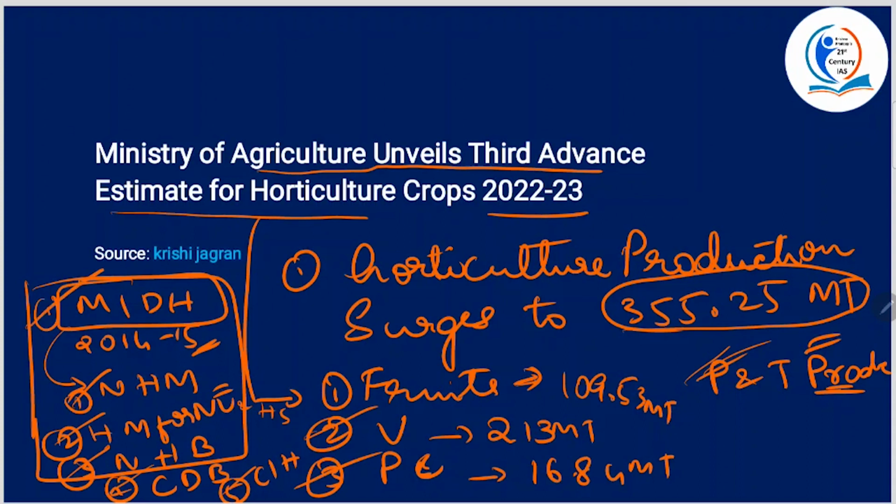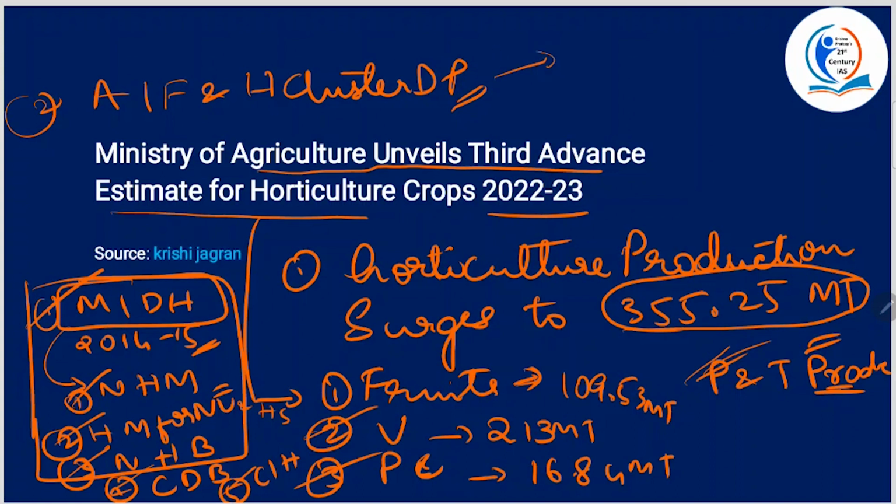This is one thing. And we also have the Agriculture Infrastructure Fund and the Horticulture Cluster Development Program. All right. See, it was launched to create community farming assets, integrated post-harvest management infrastructure, and to promote horticulture clusters. So these are some basics.